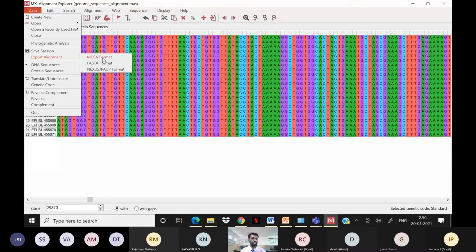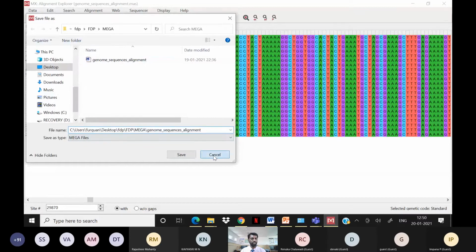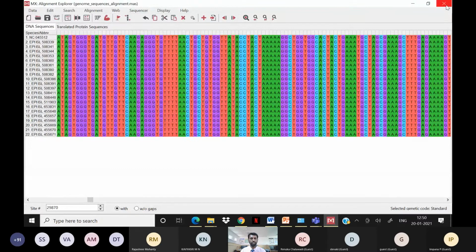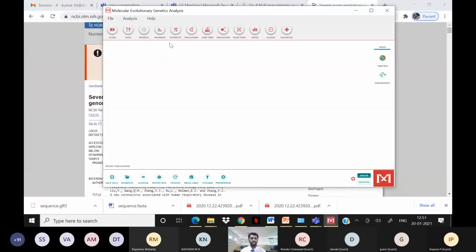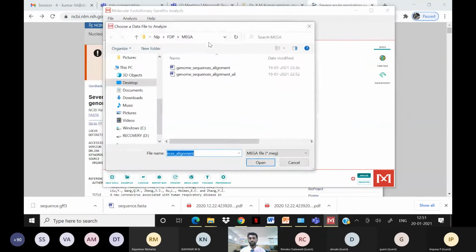For the Mega format, we are using the Mega tool. You can save this Mega file here. You can save this alignment. Already the file is aligned, so I'm just moving on to the phylogenetic tree analysis: how this Wuhan strain evolved, and from there how the different strains, the mutated, evolved viruses in different countries, we can get.